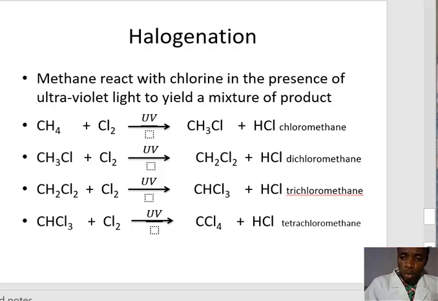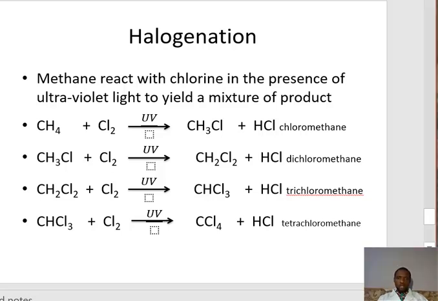But these reactions will continue to occur until the whole of the hydrogen is replaced with chlorine. If you look at the second stage, one chlorine also displaces another hydrogen and we have dichloromethane. Then the third one, chlorine also displaces another hydrogen, we have trichloromethane and tetrachloromethane, like that. In every process, you see that hydrogen chloride gas is produced. So that is halogenation of methane.